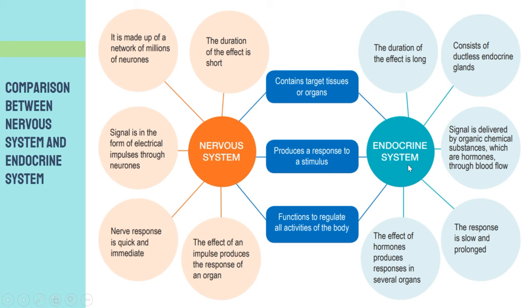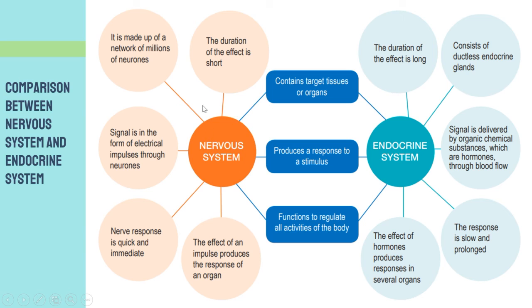Okay, now let's go through the differences between the nervous system and endocrine system. We go first to this one. In the nervous system, the duration of the effect is short, because it only involves the impulse. Whereas for the endocrine system, the duration of the effect of the hormone is long, right?